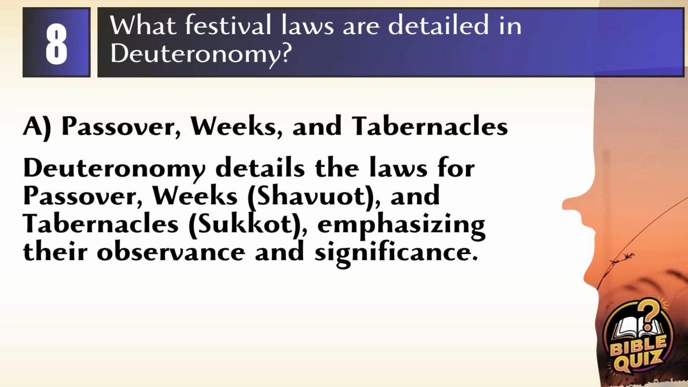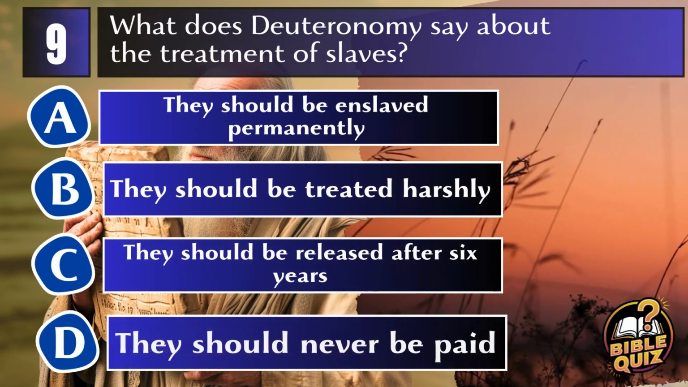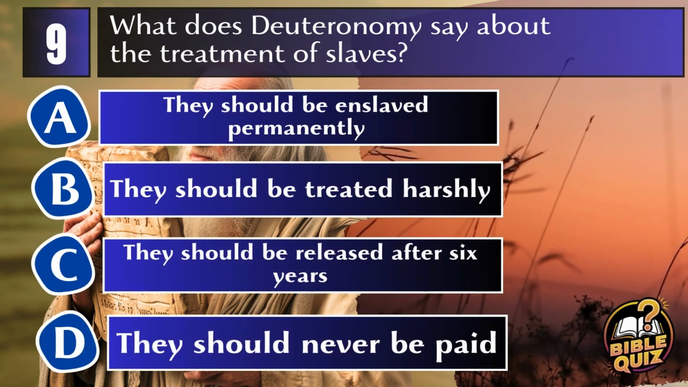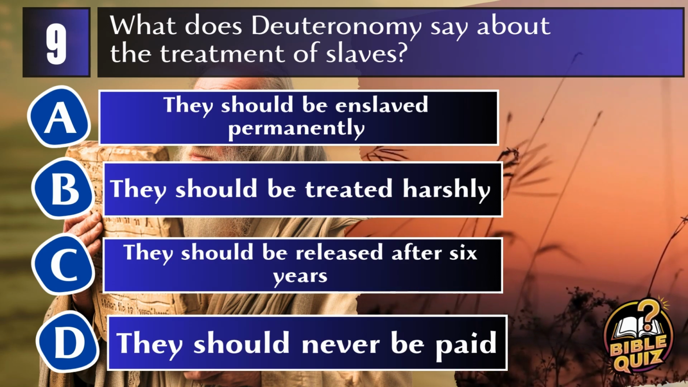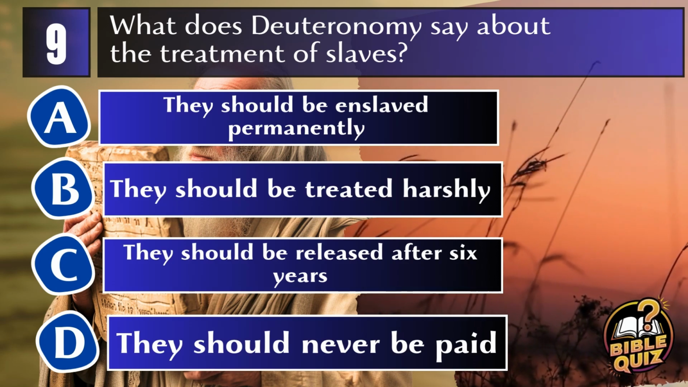Deuteronomy details the laws for the festivals of Passover, weeks (Shavuot), and tabernacles (Sukkot), emphasizing their observance and significance. Question 9. What does Deuteronomy say about the treatment of slaves? A. They should be enslaved permanently.